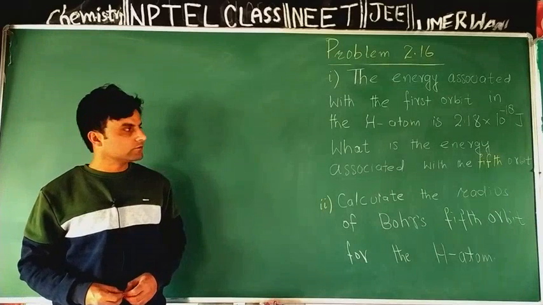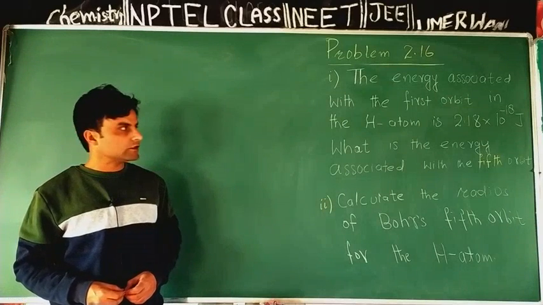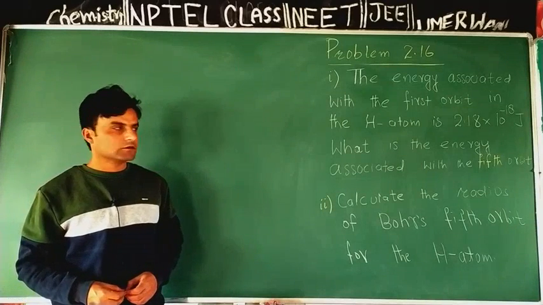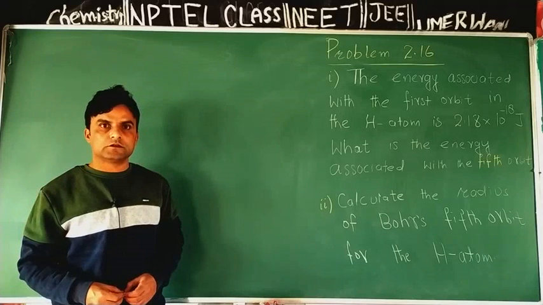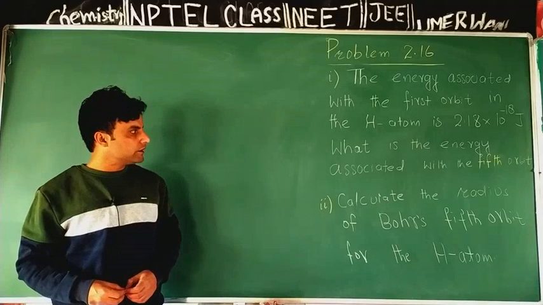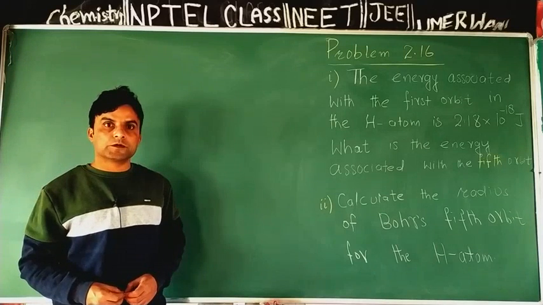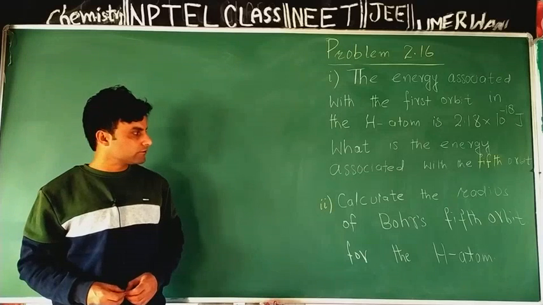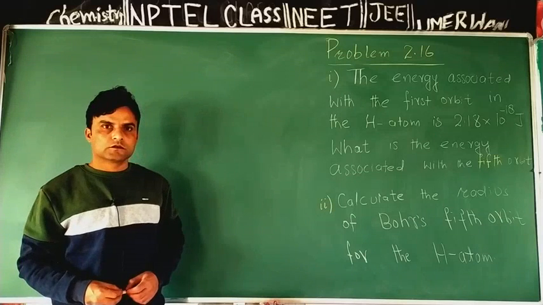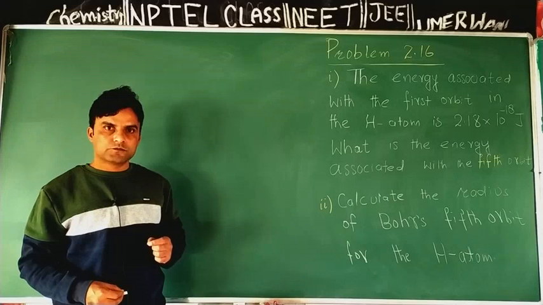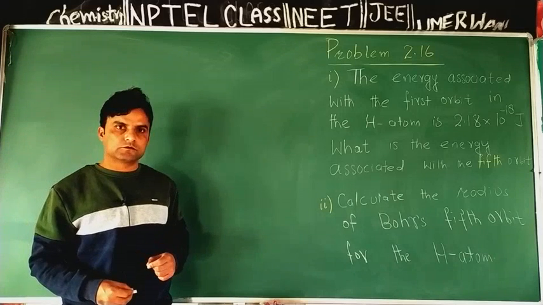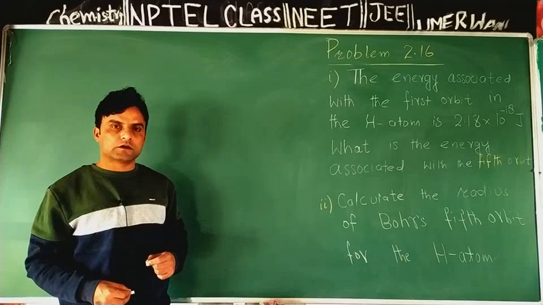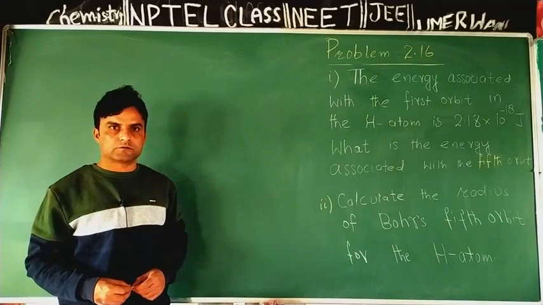It is given that the energy associated with the first orbit in hydrogen atom is minus 2.18 into 10 raised to power minus 18 joule per atom. Now we need to calculate the energy associated with the fifth orbit of hydrogen atom. The energy of the first orbit of hydrogen atom is given in joules, minus 2.18 into 10 raised to power minus 18 joules.